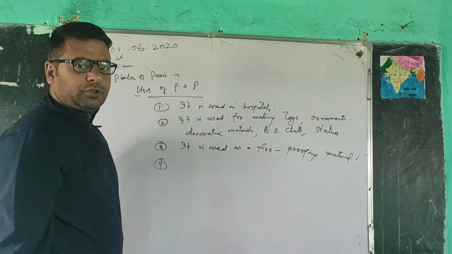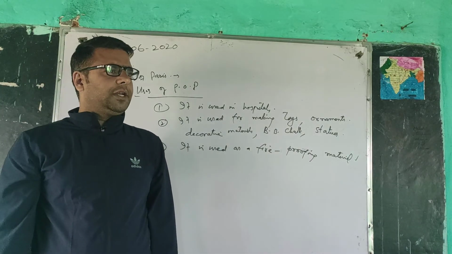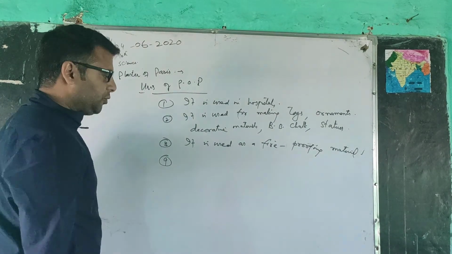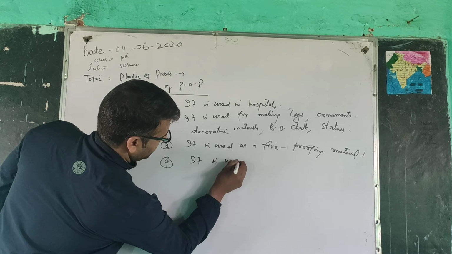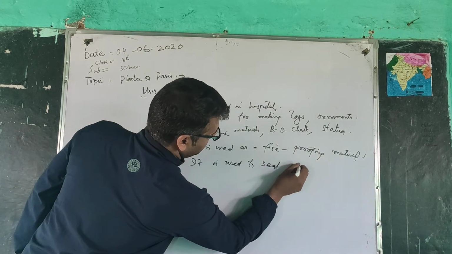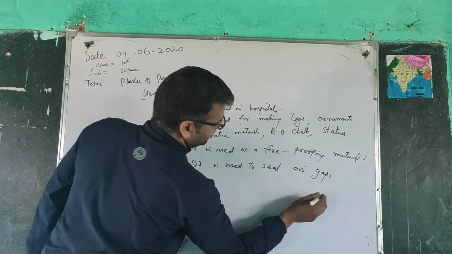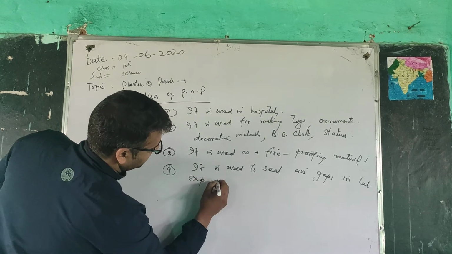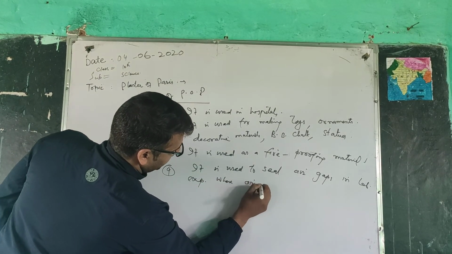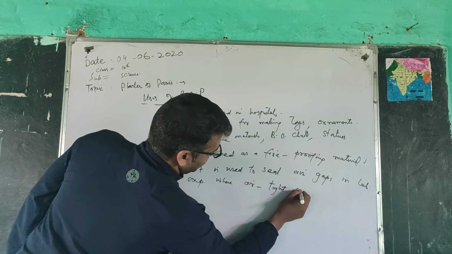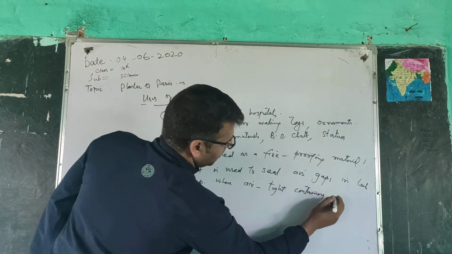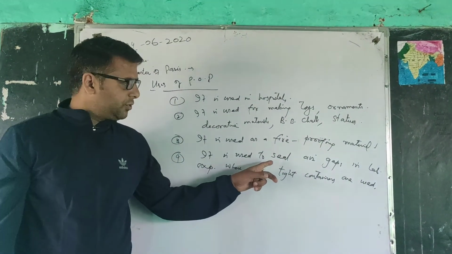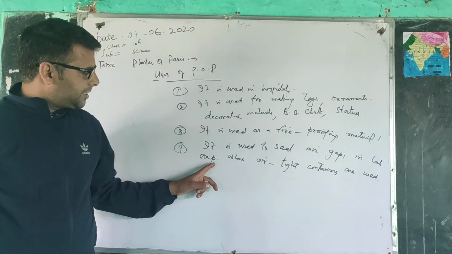Fourth, it is used to seal air gaps in laboratory experiments where airtight containers are used.